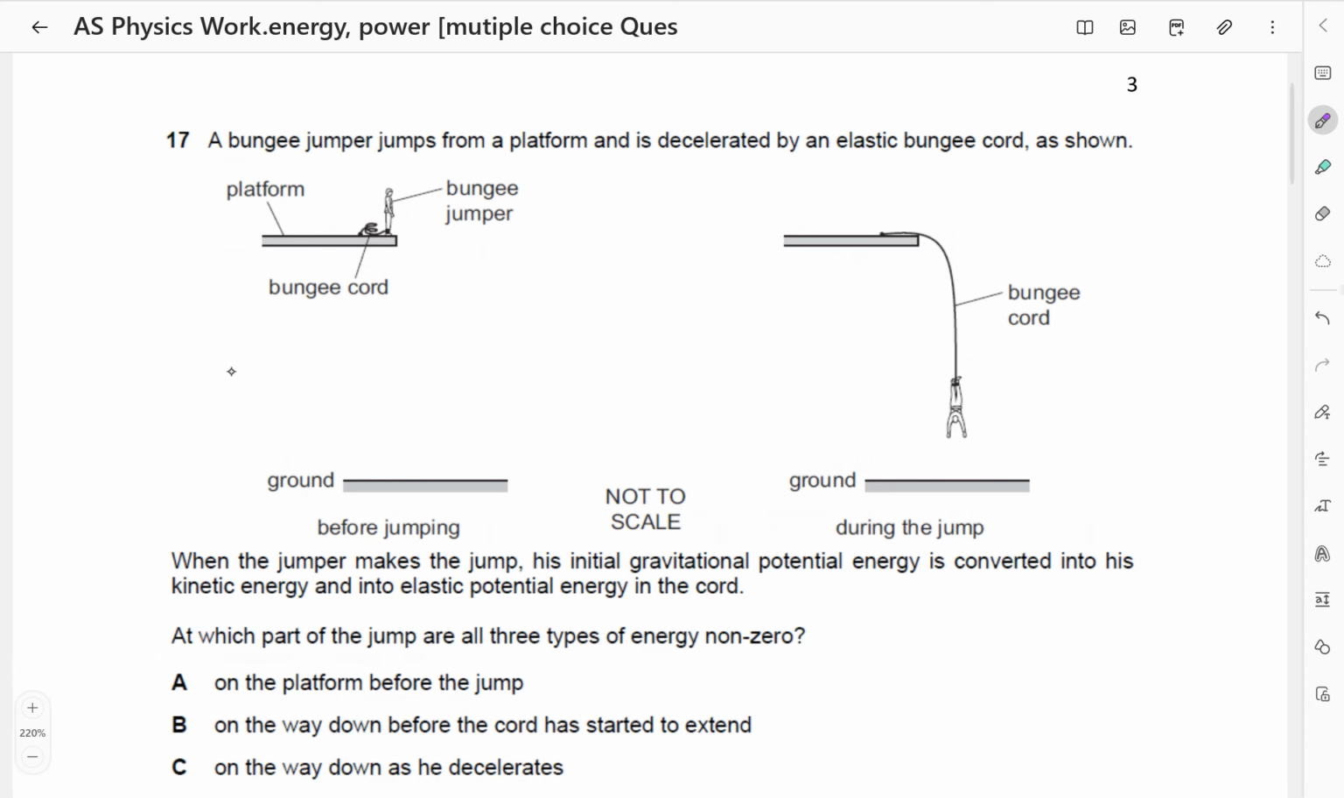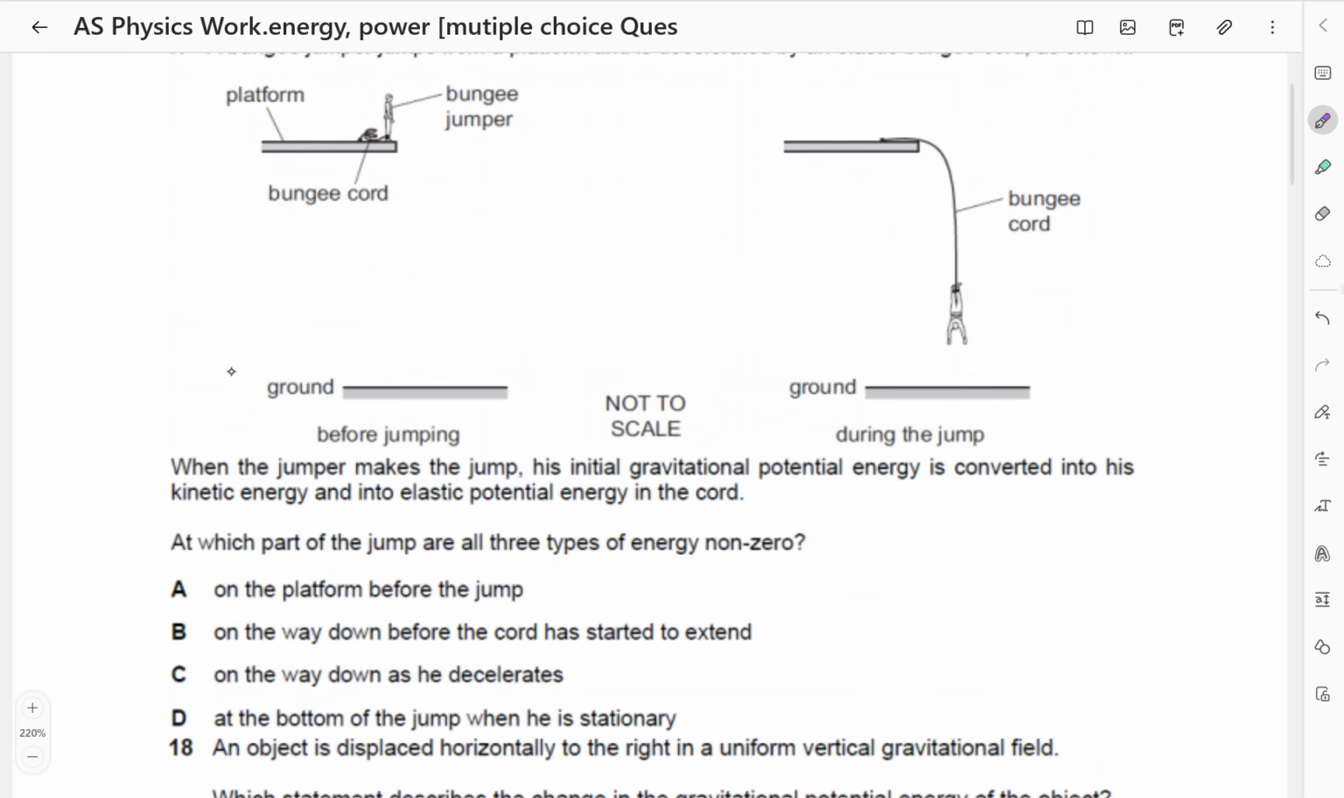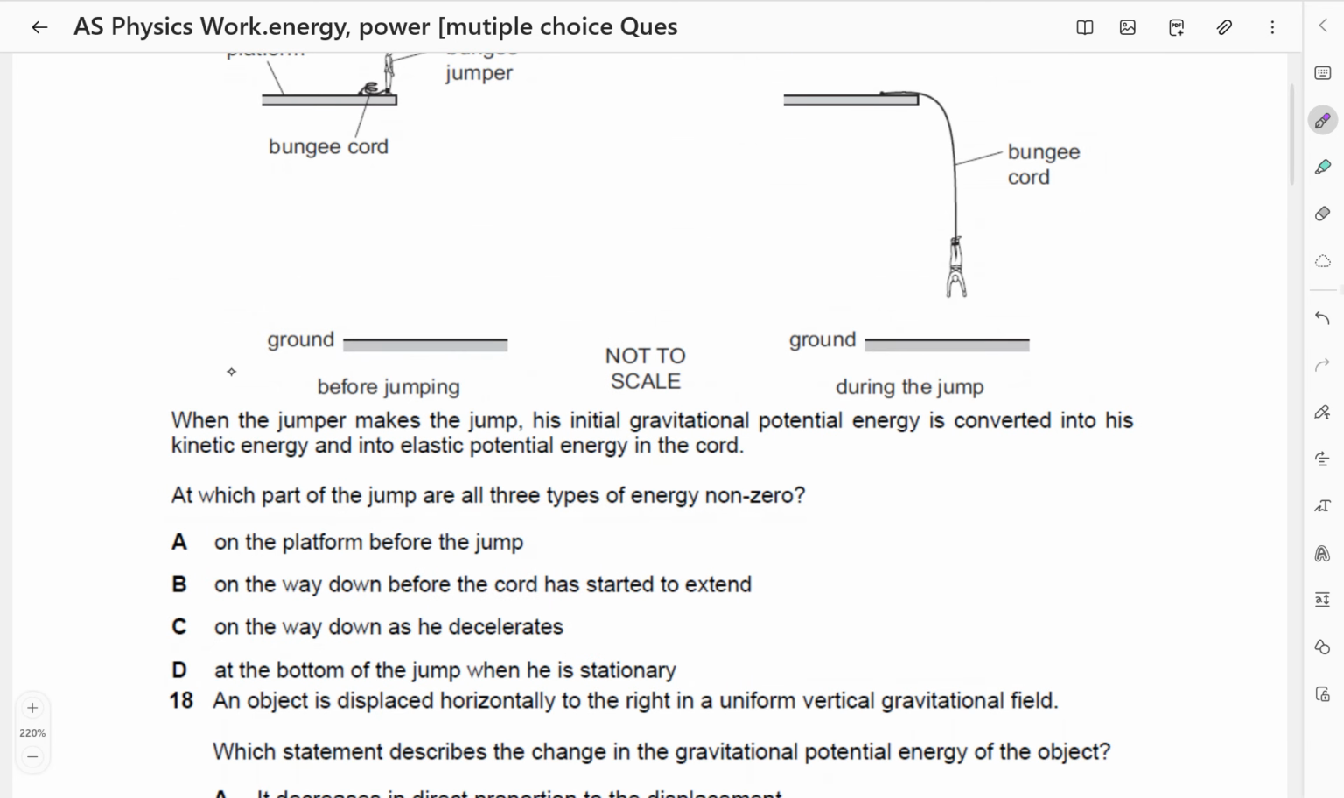A bungee jumper jumps from a platform and is decelerated by an elastic bungee cord as shown. When the jumper makes the jump, his initial gravitational potential energy is converted into his kinetic energy and into elastic potential energy in the cord. At which part of the jump are all the three types of energy non-zero?